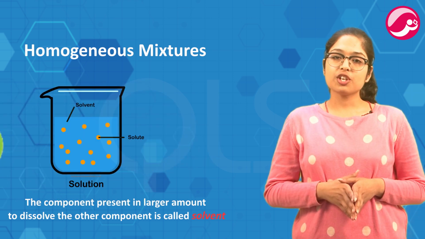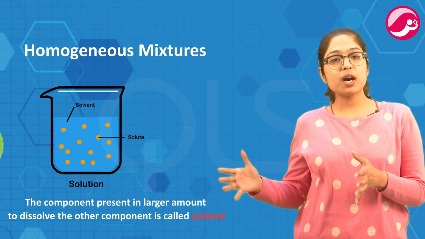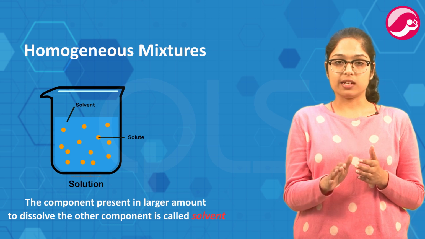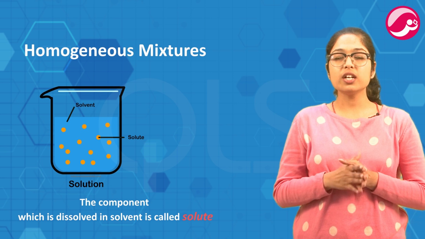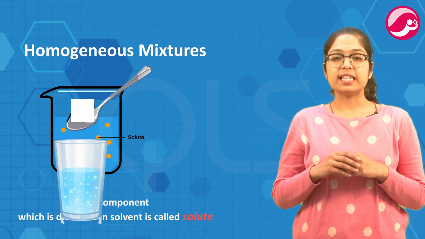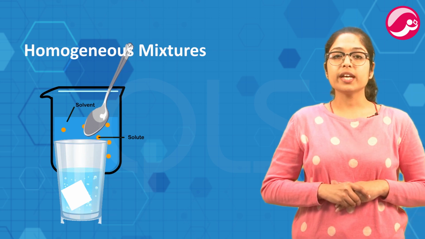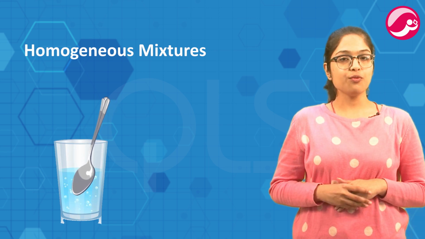There are two major components of a solution. The component present in larger amount to dissolve the other component is called solvent, while the component which is dissolved in the solvent is called solute. Usually, the quantity of solute is lesser than solvent. Now, let's make sugar water, which is just a simple sugar solution in water.